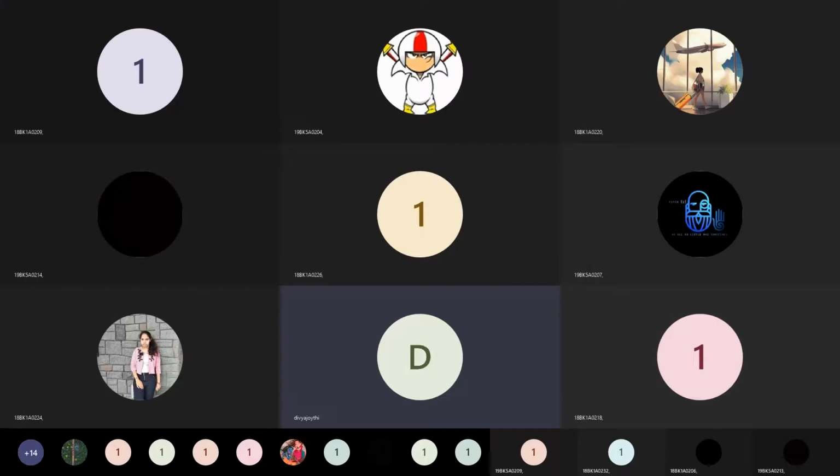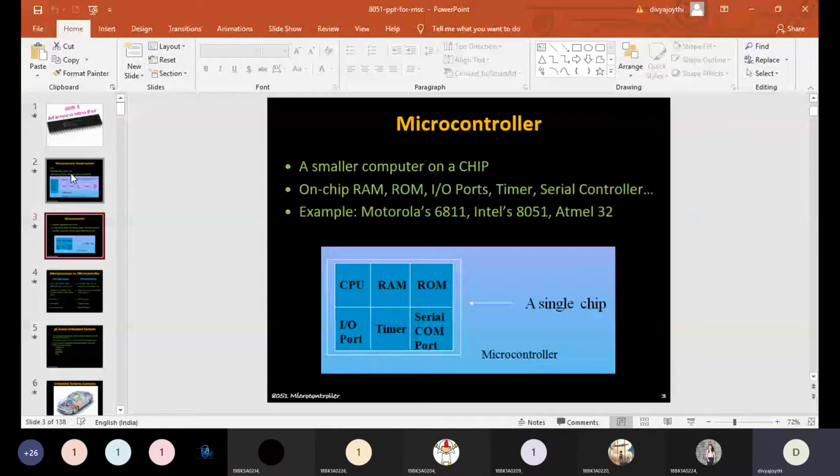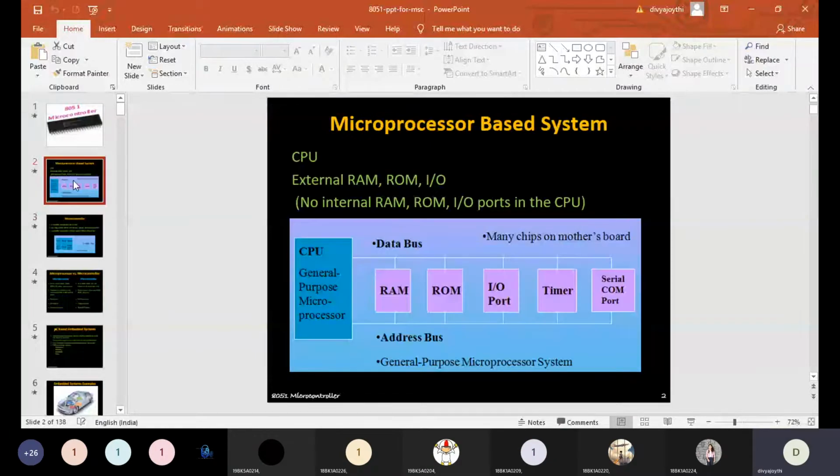Okay, fine, ma'am. So by looking at these two pictures, we can simply define a microprocessor and microcontroller in a single statement. A microprocessor is nothing but a single chip without any internal memory, without any IO ports and without any timers. A simple chip, a programmable system on chip without any internal memory and without any IO peripherals, is known as a microprocessor.